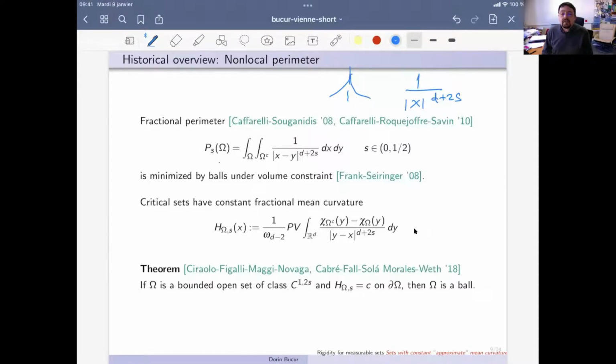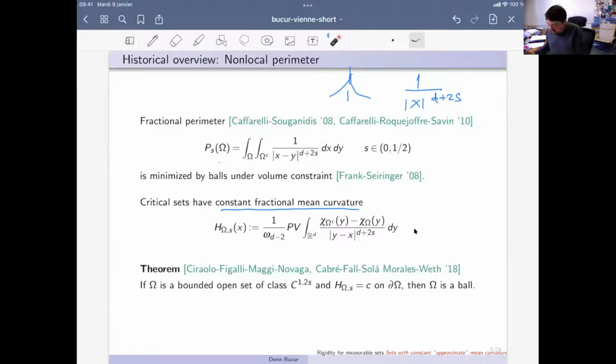Soon after this introduction and study, there was a result by Frank and Seiringer proving an isoperimetric inequality for the fractional perimeter, essentially stating that the ball at fixed volume has minimal fractional perimeter. And naturally, this led to the study of the so-called sets with constant fractional mean curvature. The fractional mean curvature here is defined with this integral in principal value.